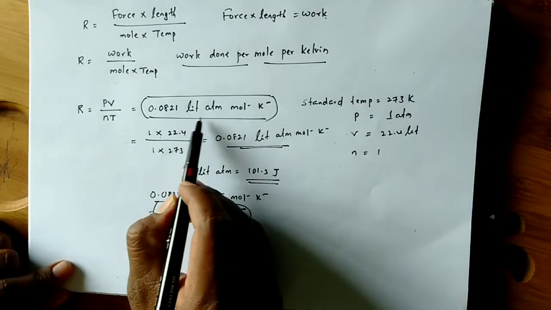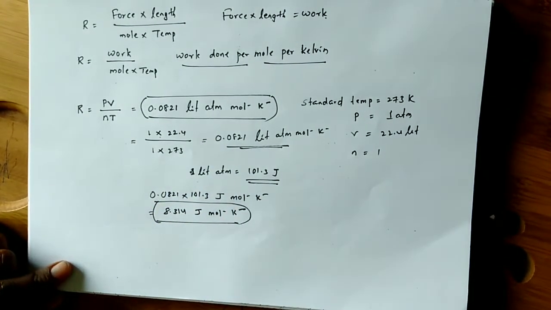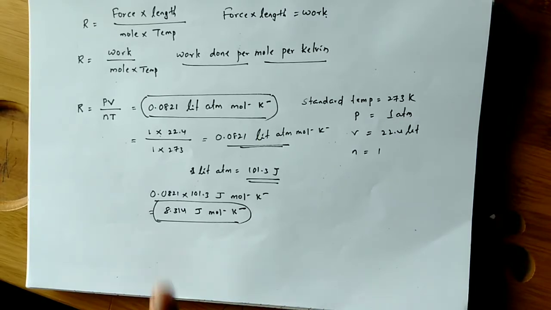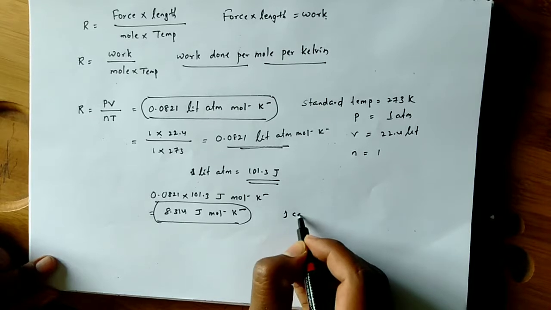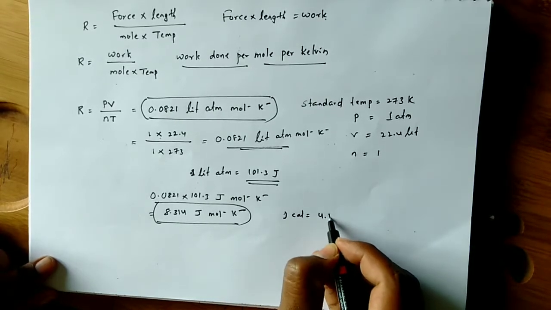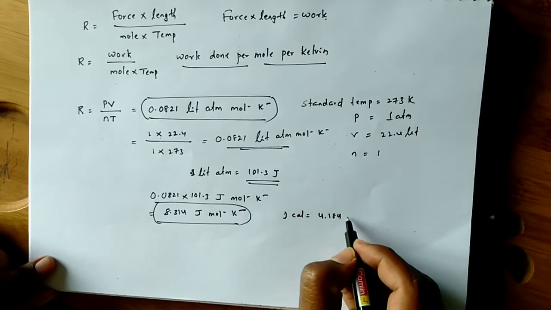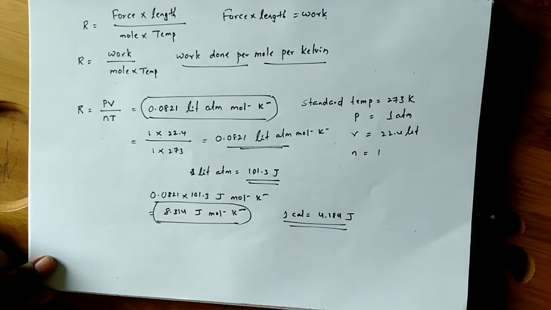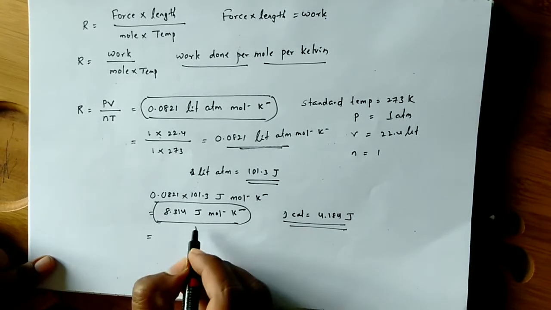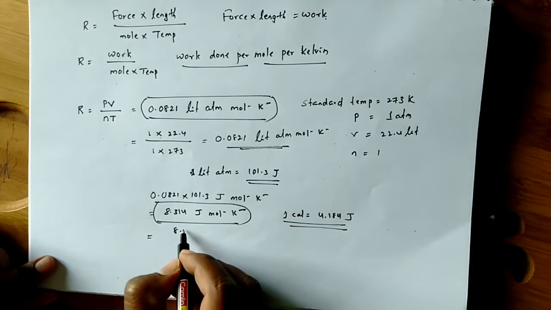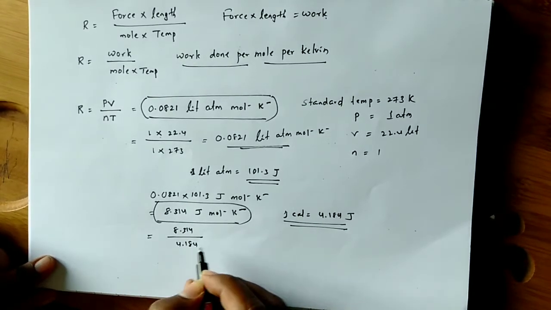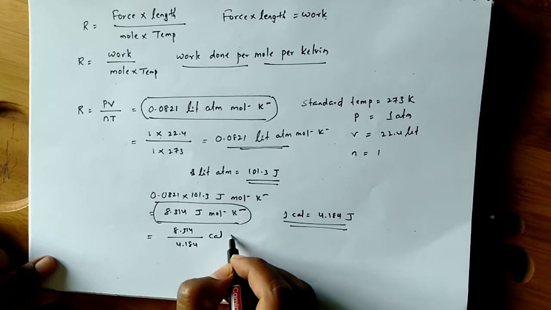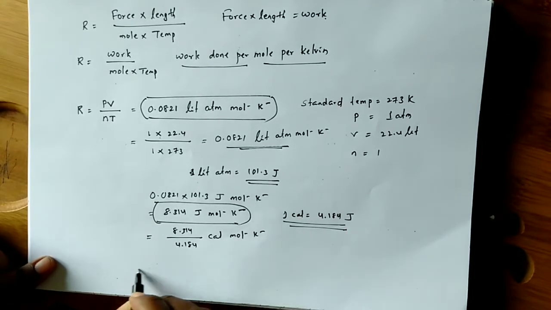This is in liter atmosphere, this is in joules. Now how to convert joules to calories? We know that 1 calorie equals 4.184 joules. So I am converting this value to calories: 8.314 by 4.184 calories per mole per Kelvin.